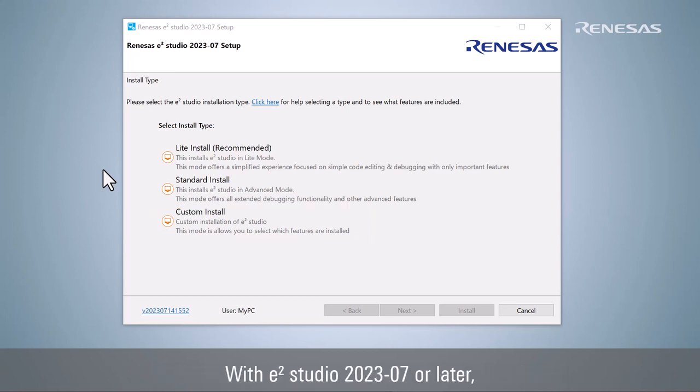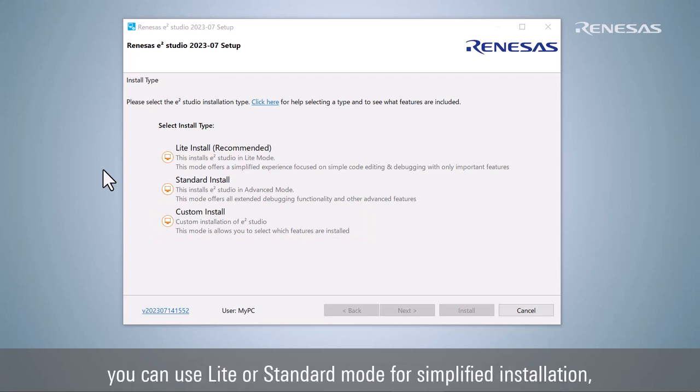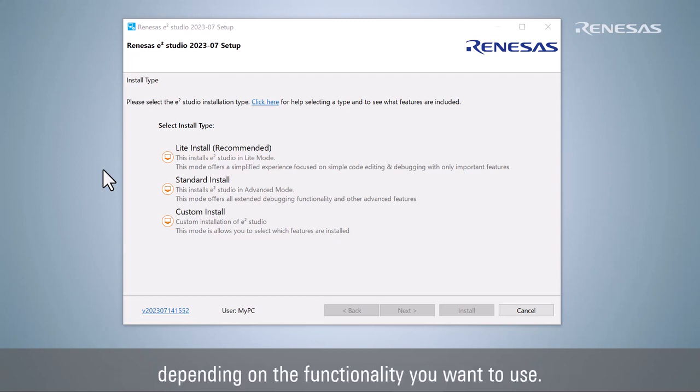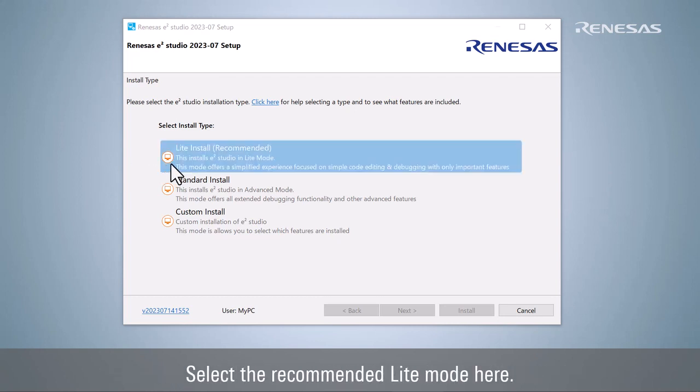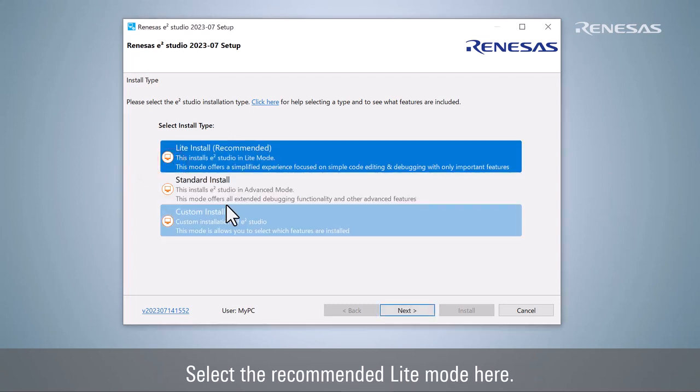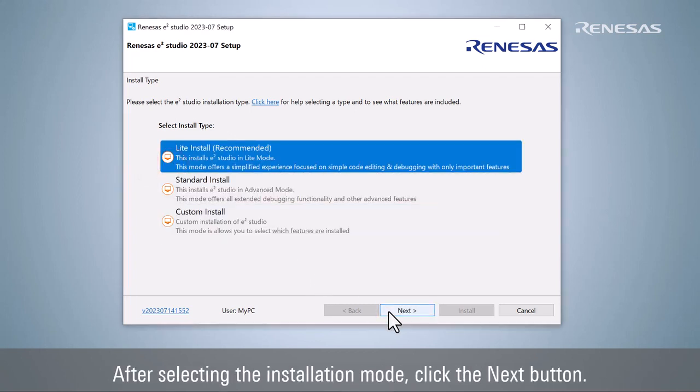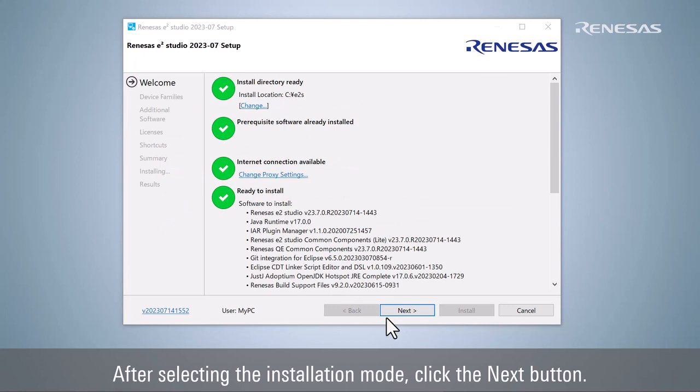With eSquare Studio 2023-07 or later, you can use Light or Standard mode for simplified installation, depending on the functionality you want to use. Select the recommended Light mode here. After selecting the installation mode, click the Next button.